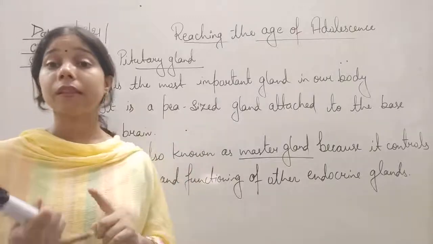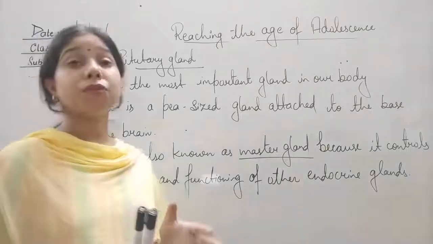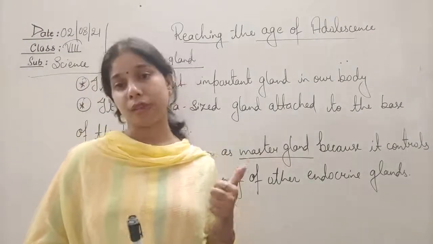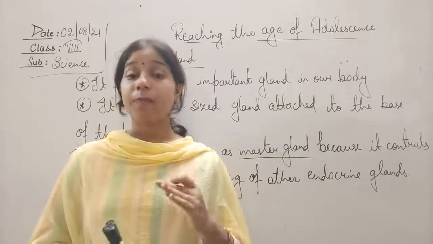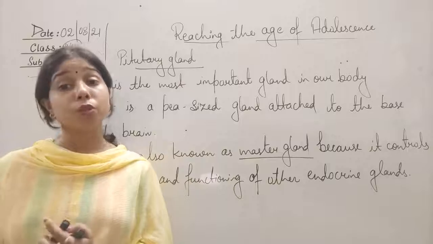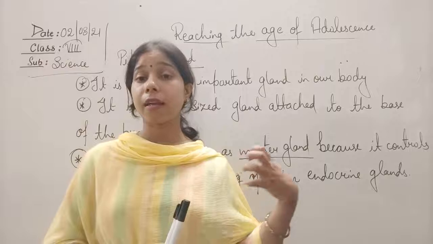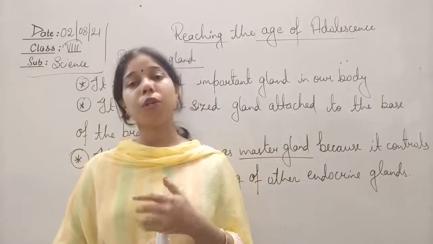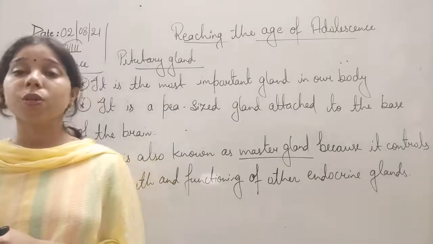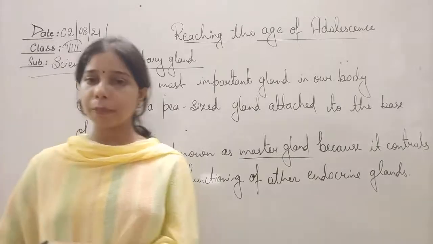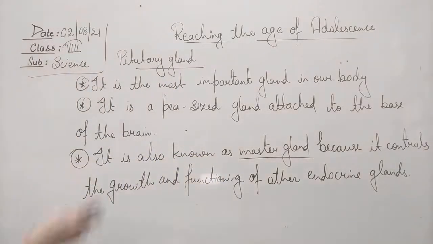Not only this, students, but thyroid stimulating hormone, which we also call TSH, is also released by the pituitary gland. So thyroid stimulating hormone and growth hormone. Not only this, there are a lot of hormones that you will study in the higher section, especially the sexual hormones like follicle stimulating hormone or luteinizing hormone. These hormones are also released by our pituitary gland. So we can say here that the pituitary gland is very important since it releases very important hormones. So we can write here